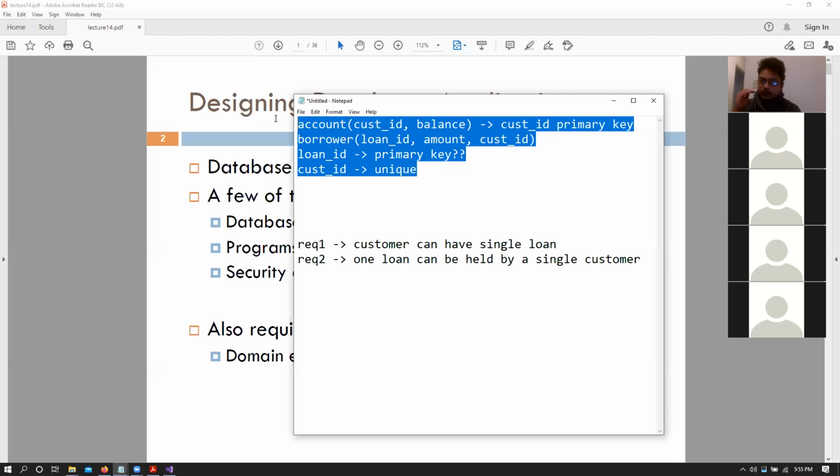Note the requirement in my English wording and my specification: a customer can choose to have loans. This is not mandatory. A customer can live his own life without having any loans, right? So that is what we call participation criteria for different tables. An entry in one table might not require a corresponding entry in the other table.